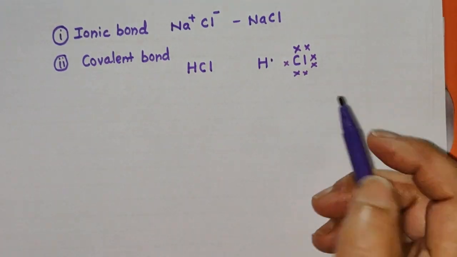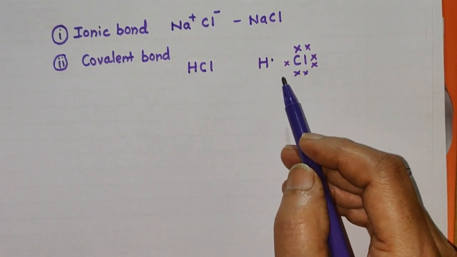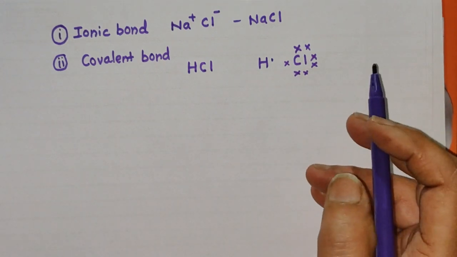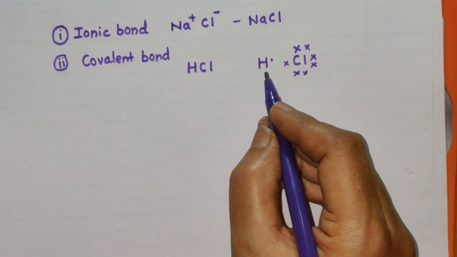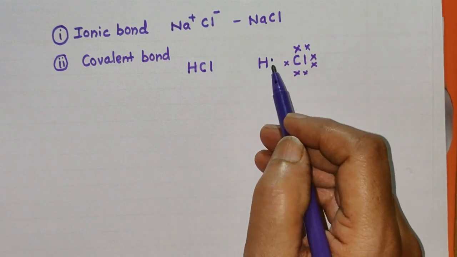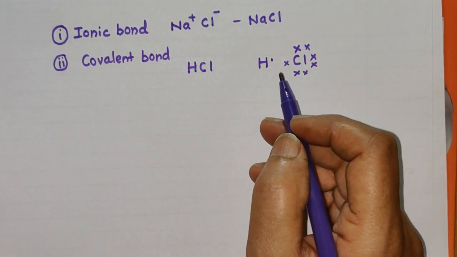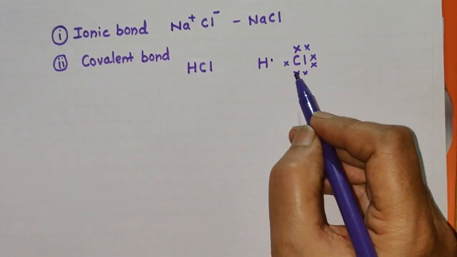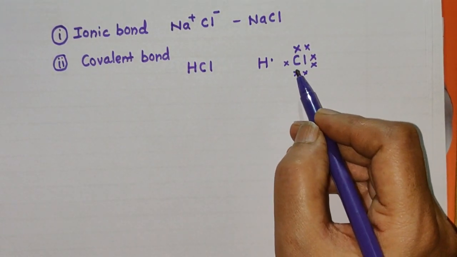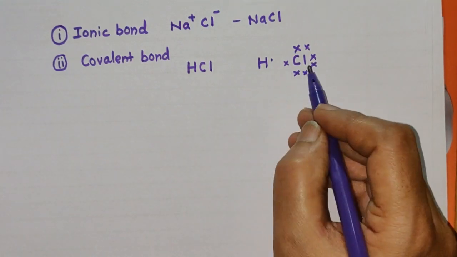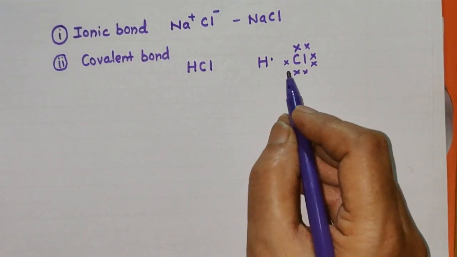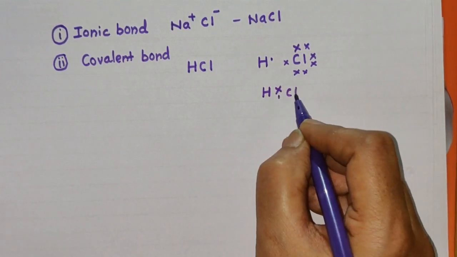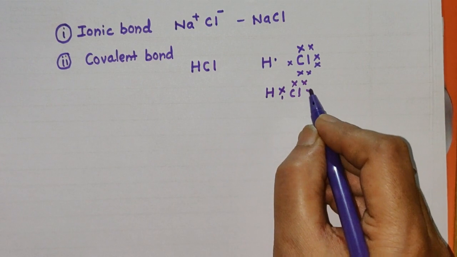Now according to octet rule, every atom tries to acquire 8 electrons in its outermost shell. But hydrogen cannot obtain 8 electrons. It will have only 2 electrons in its outermost shell. So hydrogen tries to acquire 2 electrons in its outermost shell. Chlorine tries to acquire 8 electrons in its outermost shell. And so there is sharing of electrons between these two atoms like this. And you can obtain the bond which is called as covalent bond.